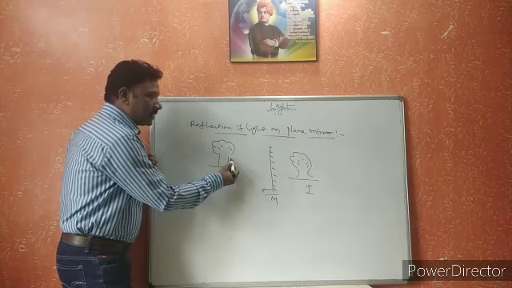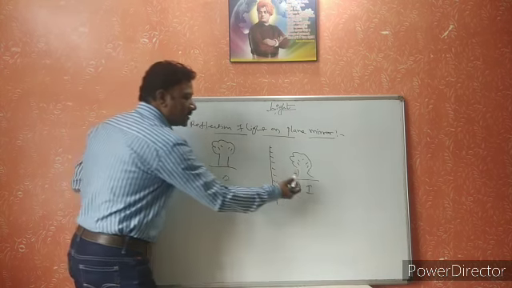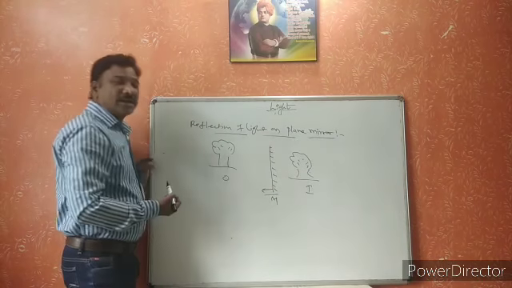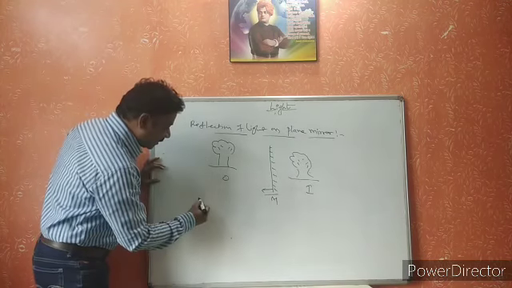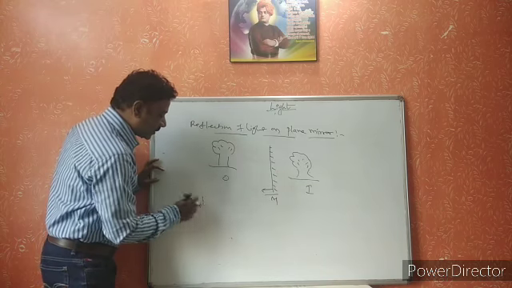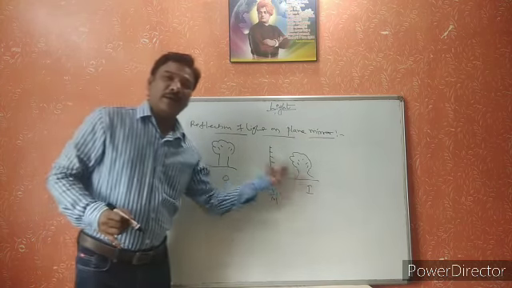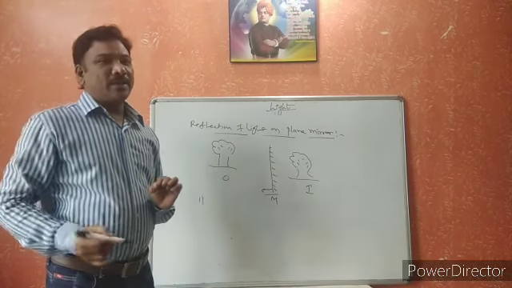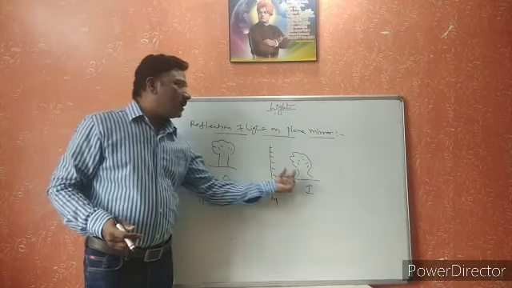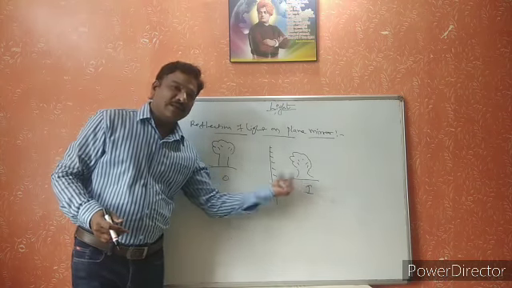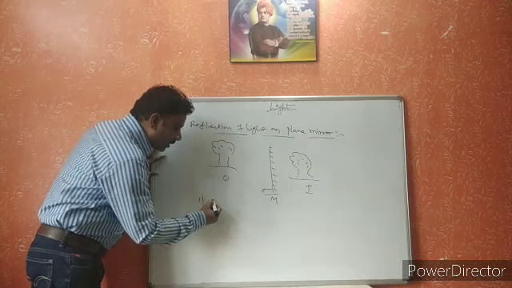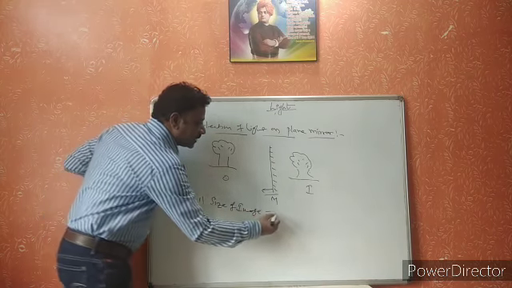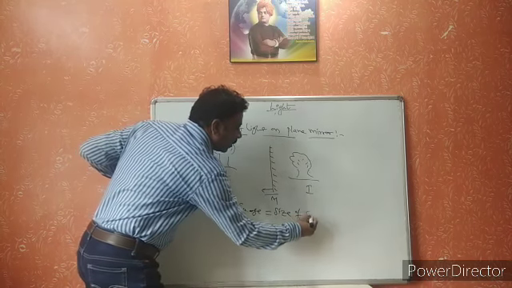Now if you observe this, the size of the object is almost equal to the size of the image. That means the size of the image is almost equal to the size of the object. This is the first property of the image formed by the plane mirror. Now we are discussing the properties of the image formed by the plane mirror. The first property is that the size of the image is equal to the size of the object.